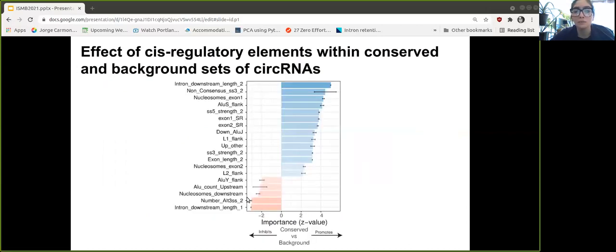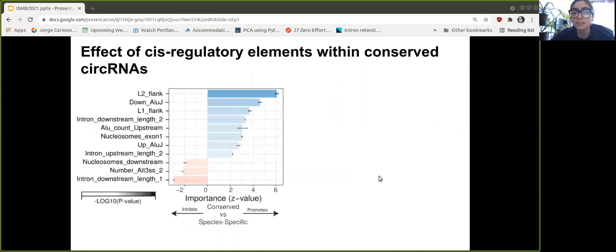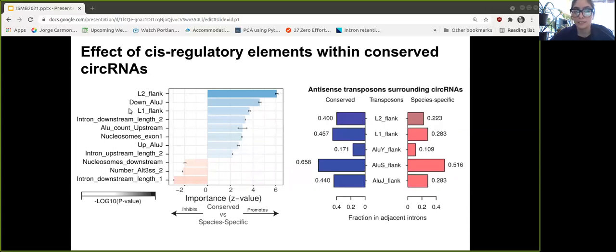So when looking at the comparison between conserved and background sets, we can see that, in line with previous work, the flanking introns were enriched with repeated elements such as ALU and L elements in the case of conserved circular RNAs. When looking at the contrast of conserved circular RNAs and species-specific ones, we again see that they are enriched with these L elements and also with the lengthening of the intron. When quantifying this enrichment of L elements, we see that the L1 element and L2 element are enriched in the conserved circular RNAs compared to the species-specific ones.